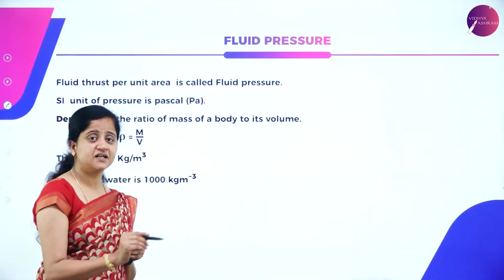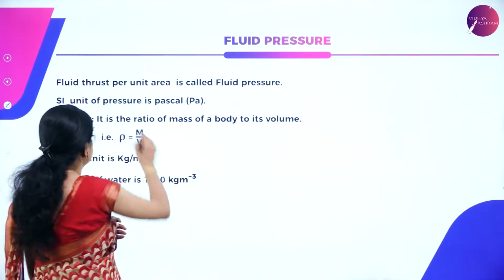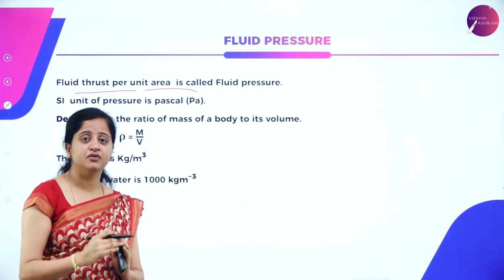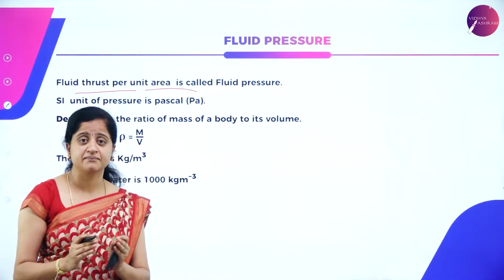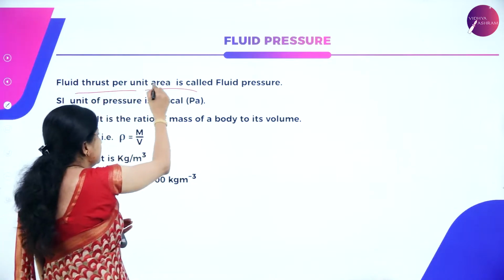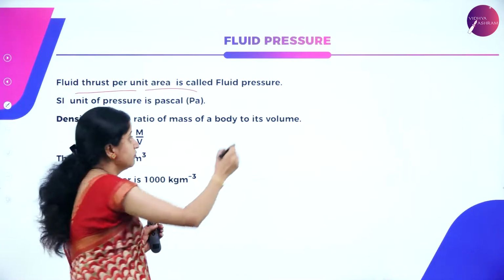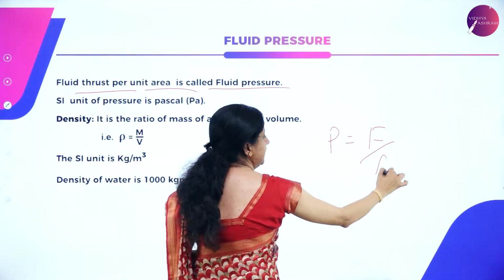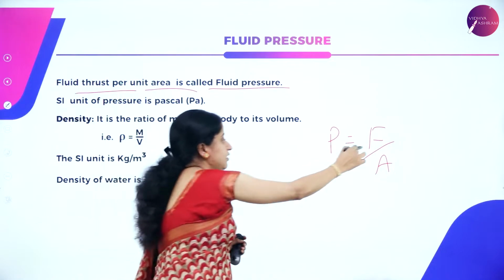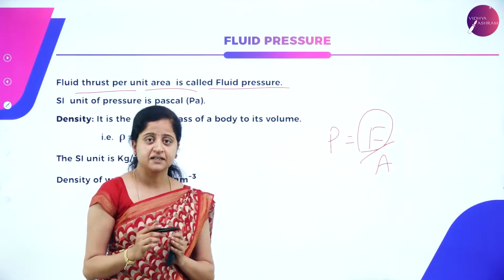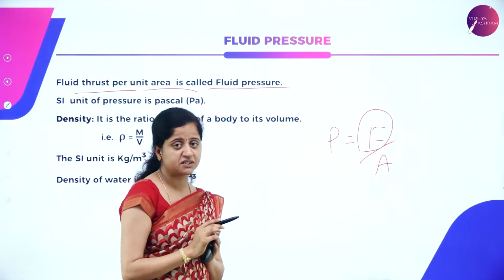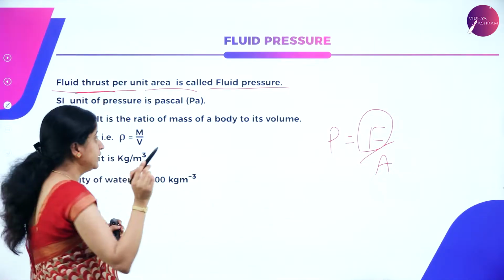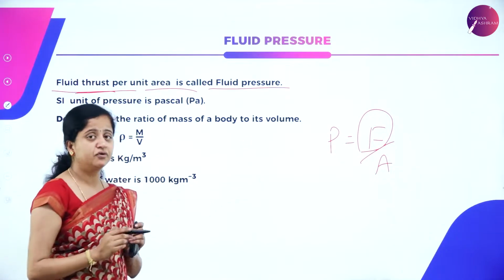As I said, thrust means a force. So the thrust per unit area, which is nothing but the force exerted by the fluid. Fluid thrust means the force exerted by the fluid. So fluid thrust per unit area is called as fluid pressure, because we know pressure is equal to force divided by area. Here, what force we are talking about? It is the force exerted by the fluid on the surface of a substance. So this force exerted by the fluid is called as fluid thrust. So fluid thrust per unit area gives us fluid pressure.